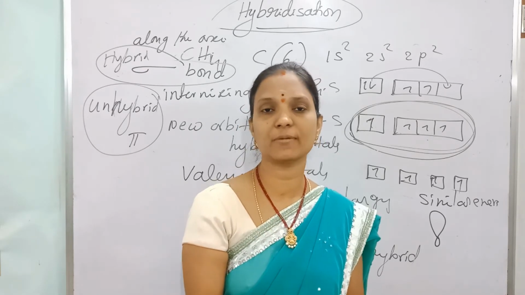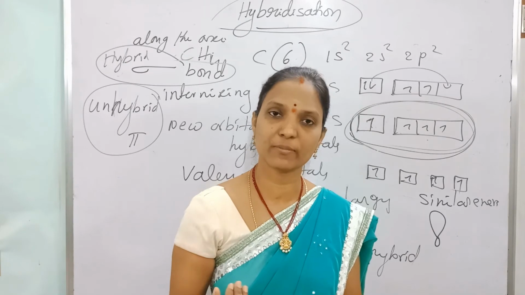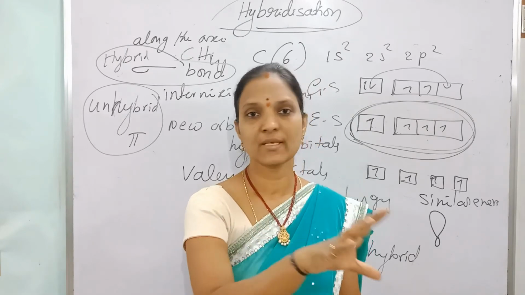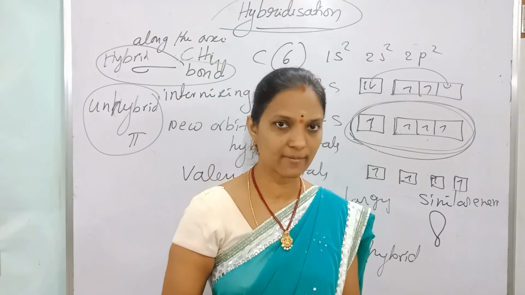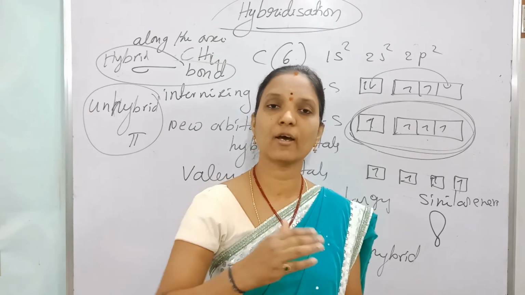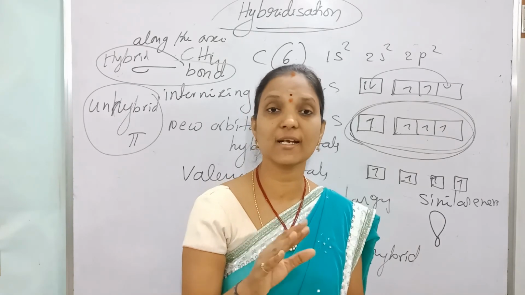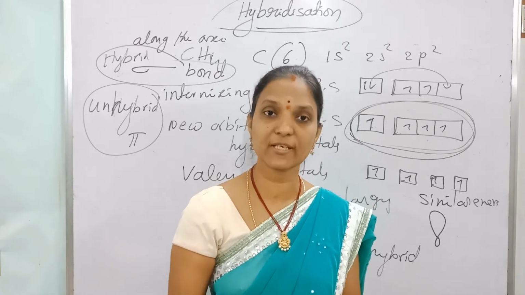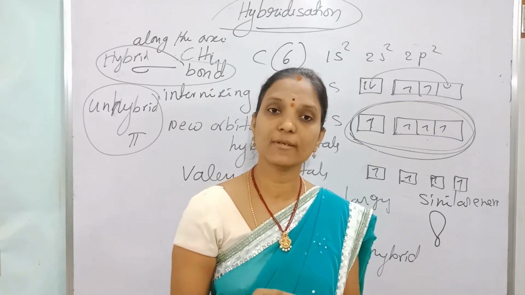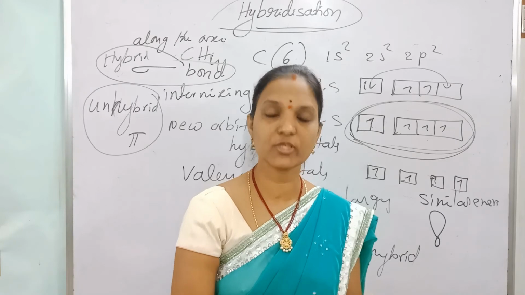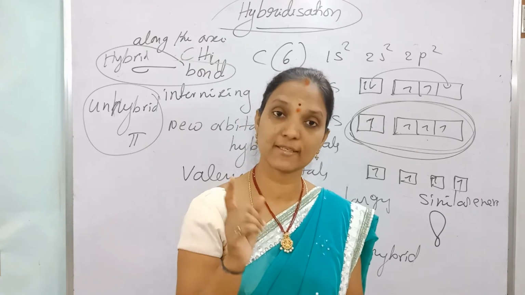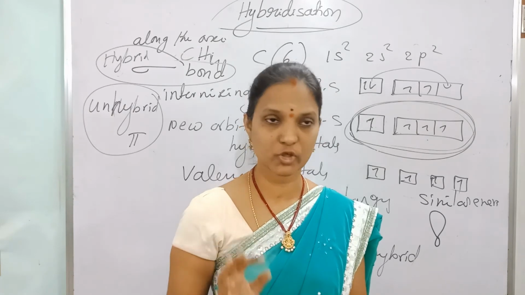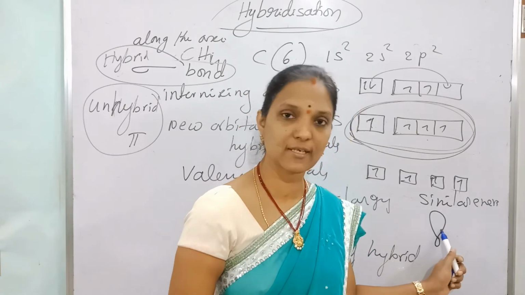The number of hybrid orbitals formed is always equal to the number of atomic orbitals mixed. Only valence orbitals are involved in hybridization, and they must have nearly similar energy, not exactly similar. The hybrid orbitals then have exactly similar energy and similar shape. The shape of the hybrid orbital is like this.